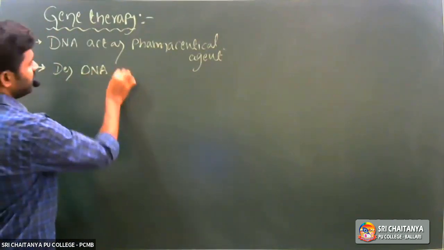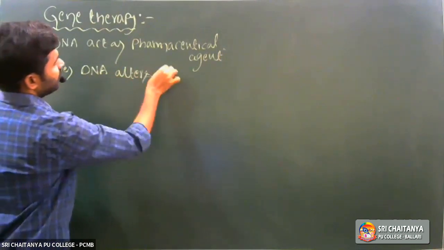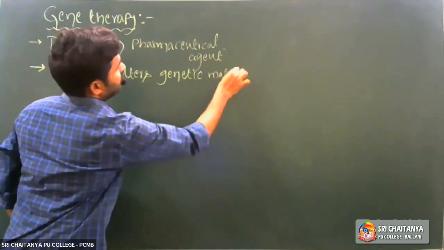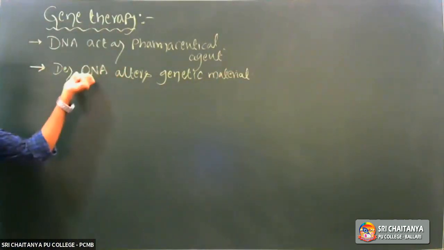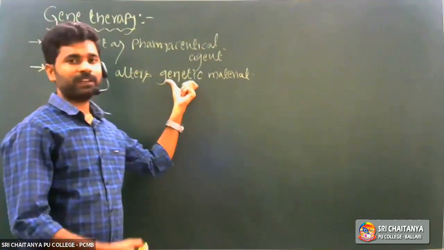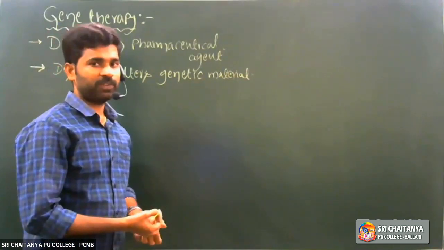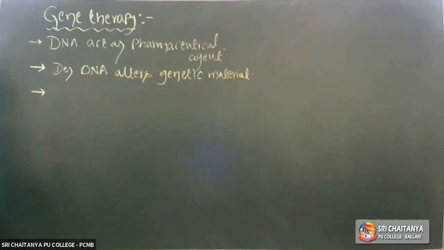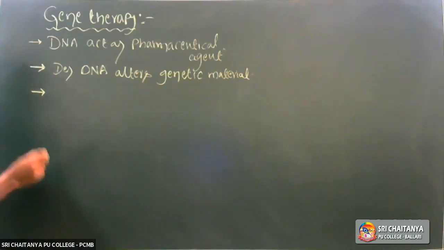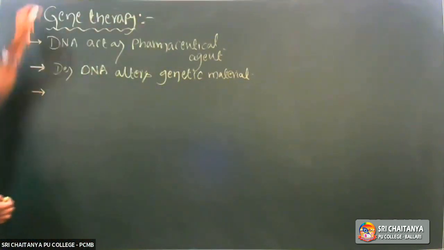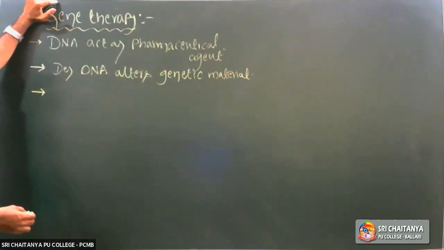So the desirable or required genetic material alters the genetic material of the organism or cell. Another way to say it: defective genes are replaced, altered by the desirable genetic material in a cell or embryo, called gene therapy. This is the definition of gene therapy.